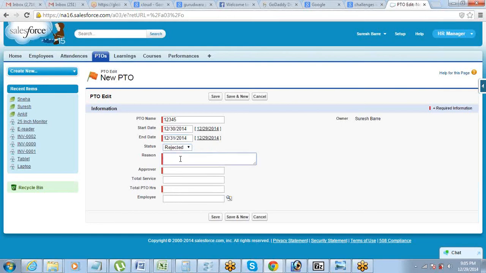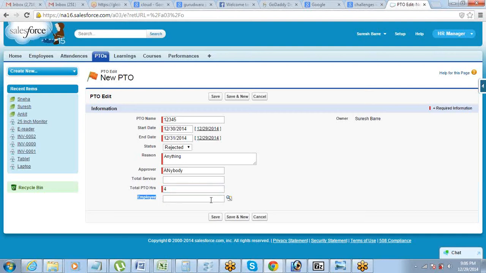Status, the reason can be anything. Approver can be anybody, whatever. The problem is that you've made all these fields mandatory, so I'm required to put some value in everything. Total PTO hours, 4 hours PTO.